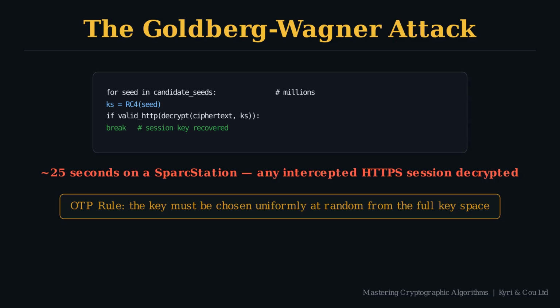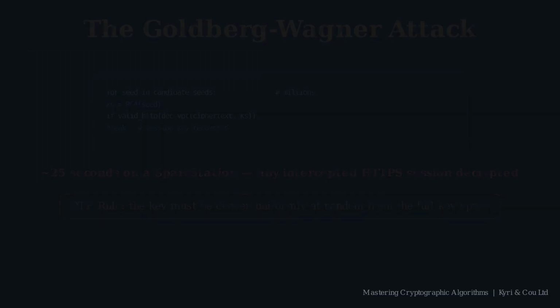Netscape patched the implementation, but the cipher was never the problem. RC4 with a genuinely random 128-bit seed is fine. The failure was in key generation, the same failure Shannon described. The key must be chosen uniformly at random from the full key space. Use a pseudo-random number generator seeded with observable constrained values, and you don't have a 128-bit key, you have a millions-of-candidates key with extra steps.